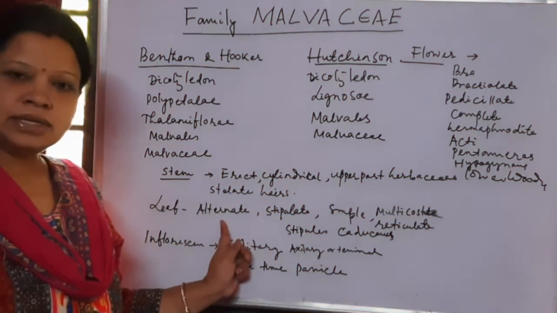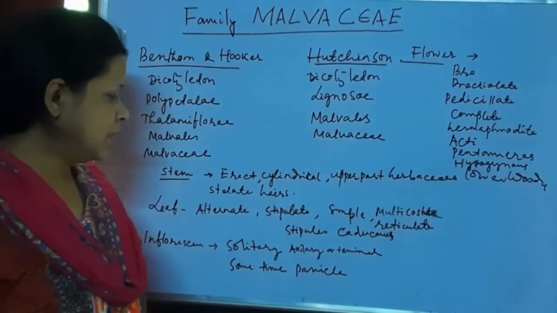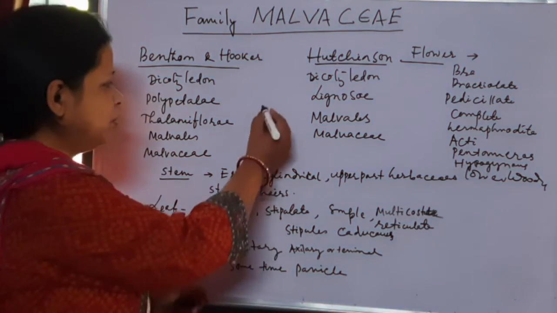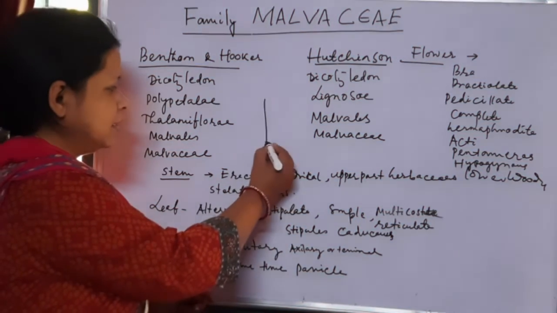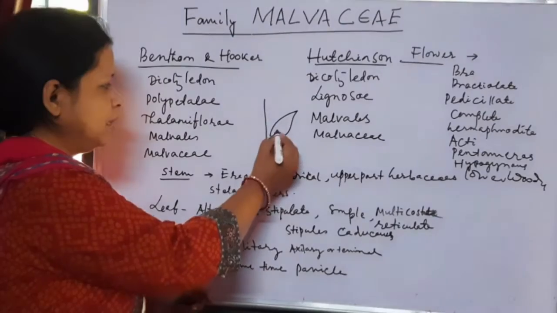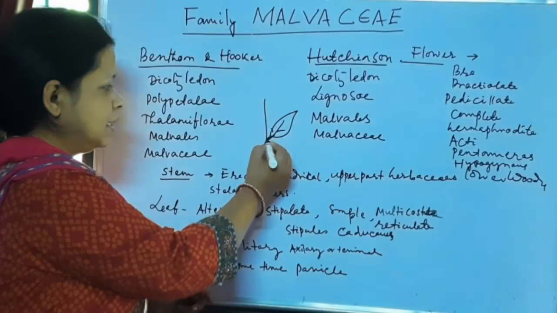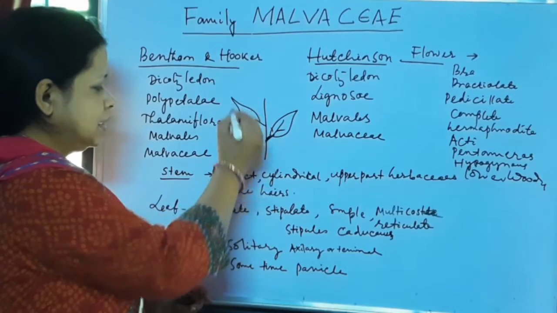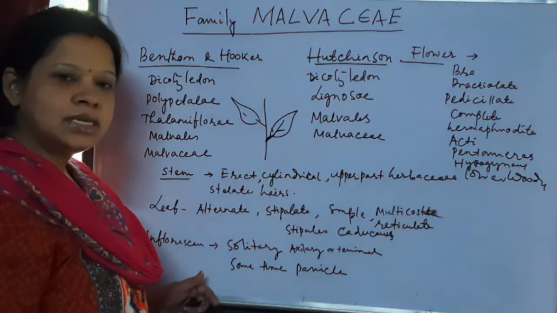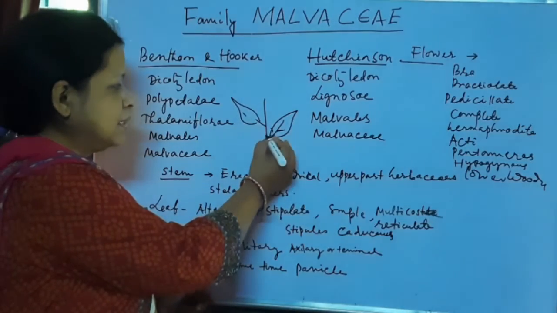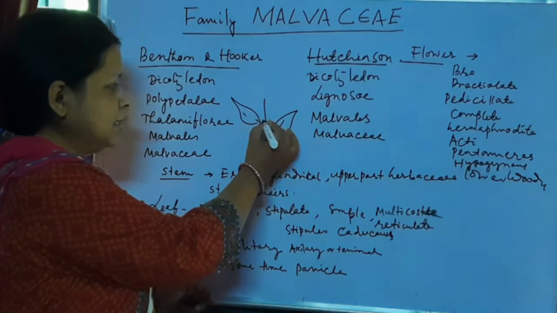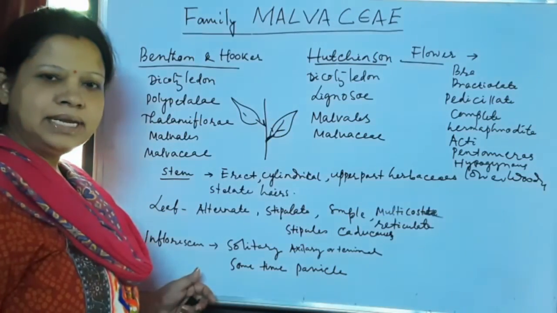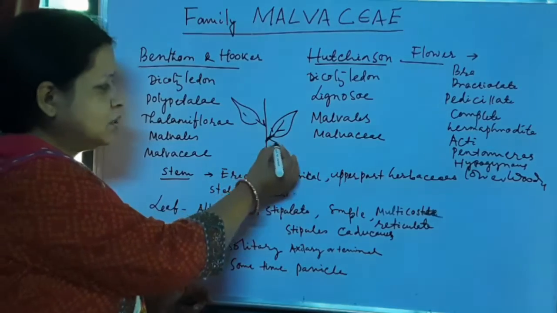Leaf characters are alternate. Alternate means the position of the leaf is in this way: one leaf is at this nodal zone, another leaf is here. Then this is called alternate. Stipulate means presence of stipule. Petiole means the stalk of the leaf.